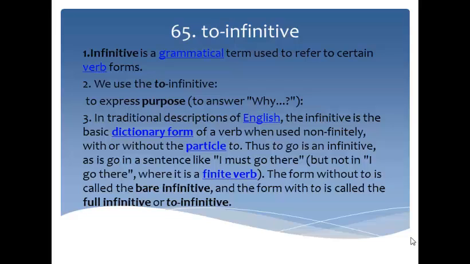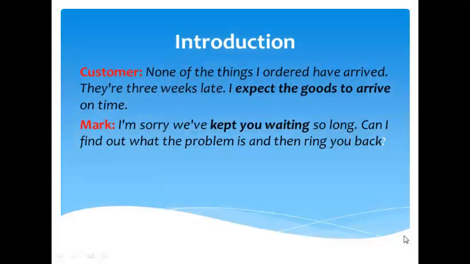In traditional description of English, the infinitive is the basic dictionary form of a verb when used non-finitely, with or without the particle to. Thus to go is an infinitive, as is go in a sentence like I must go there, but not in I go there, where it is a finite verb. The form without to is called the bare infinitive, and the form with to is called the full infinitive or to infinitive.